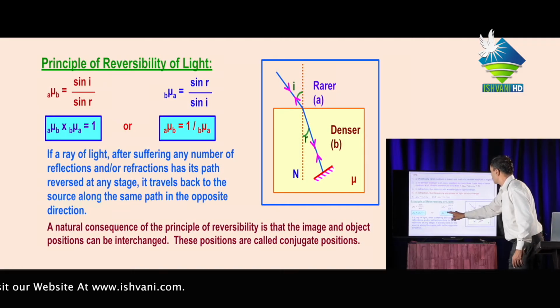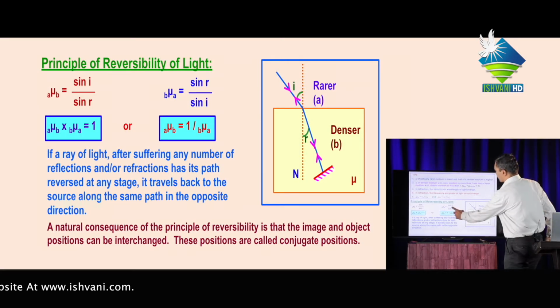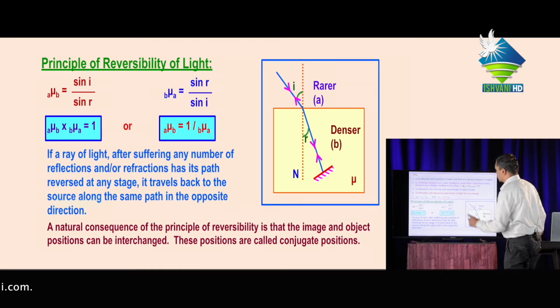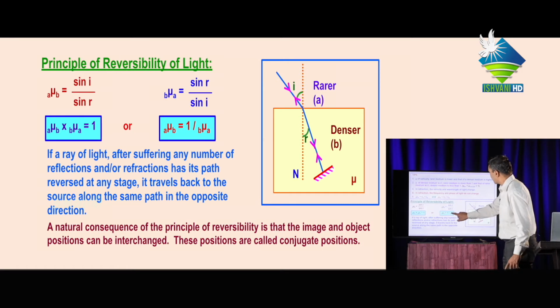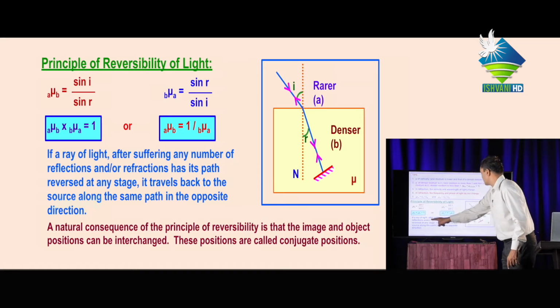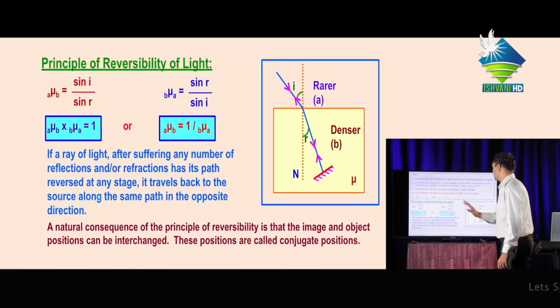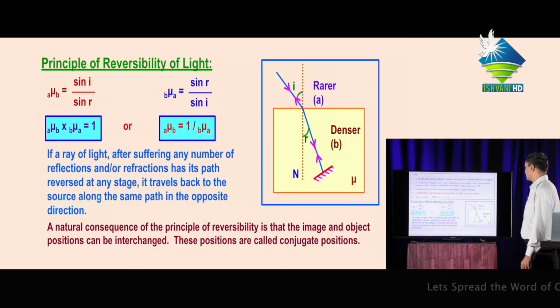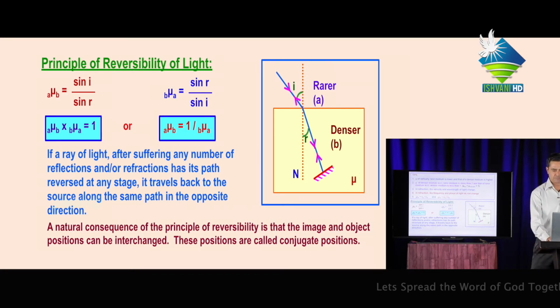A mu B equals 1 upon B mu A, meaning the refractive index of medium B with respect to A will be equal to the reciprocal of the refractive index of medium A with respect to B. It means if a ray of light, after suffering any number of reflections and or refractions, has its path reversed at any stage, it travels back to the source along the same path in the opposite direction.